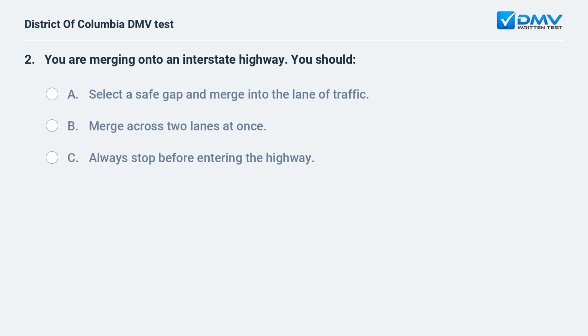You are merging onto an interstate highway. You should: a. Select a safe gap and merge into the lane of traffic. b. Merge across two lanes at once. c. Always stop before entering the highway.